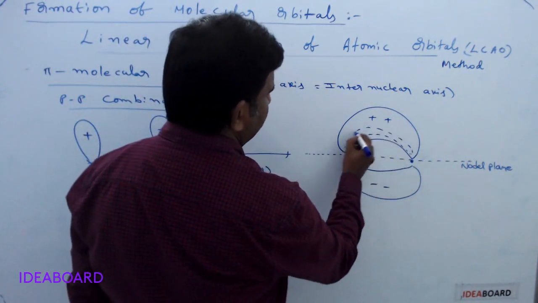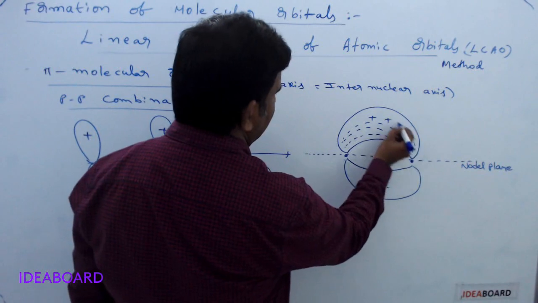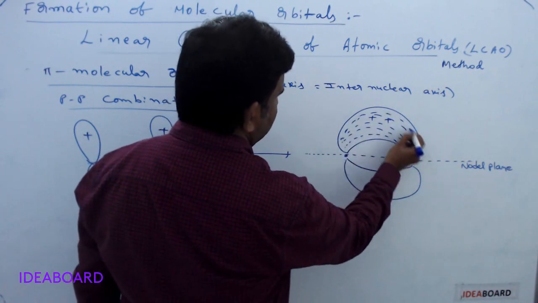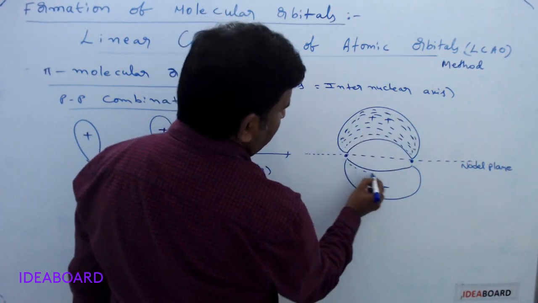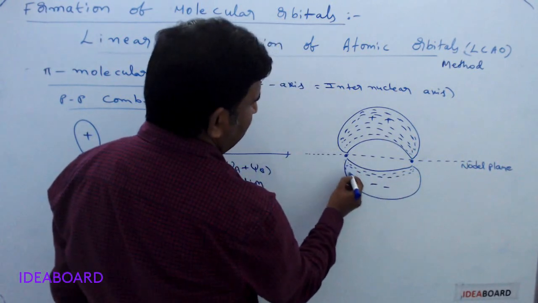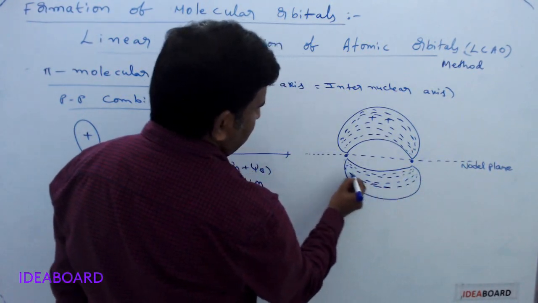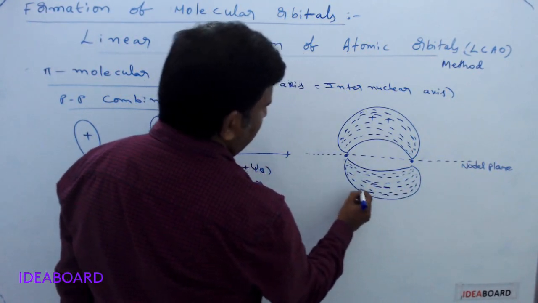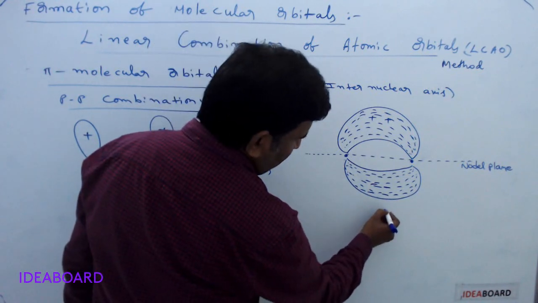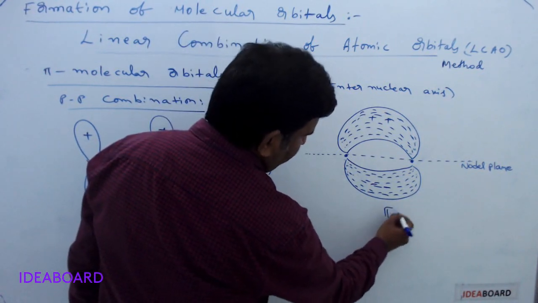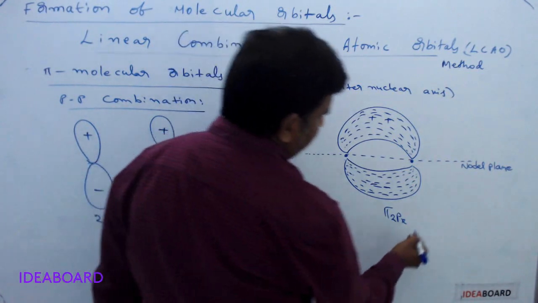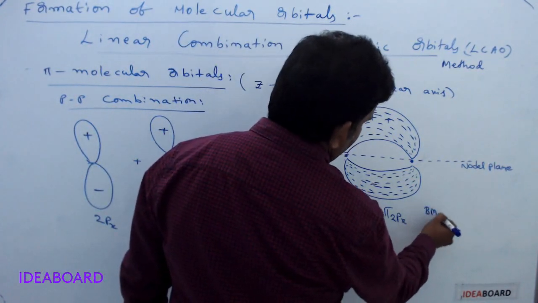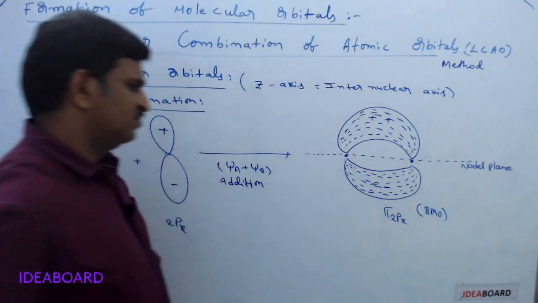This is the electron density maximum area, and this is also an electron density containing area. This is the orbital, called pi 2px orbital, and this is a bonding molecular orbital.